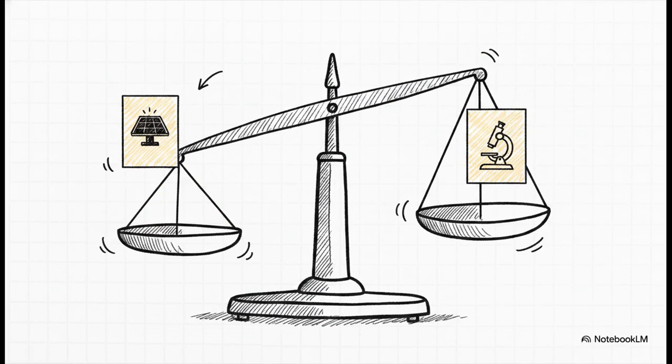You can absolutely still use that solar company's blog for its specific data, like say their statistics on solar panel efficiency. But, and this is crucial, you carefully balance that data by verifying it against a neutral, science-based source, like that peer-reviewed journal we talked about. By doing this, you extract the valuable information without accidentally inheriting the author's bias.